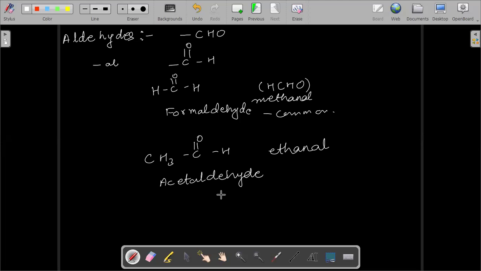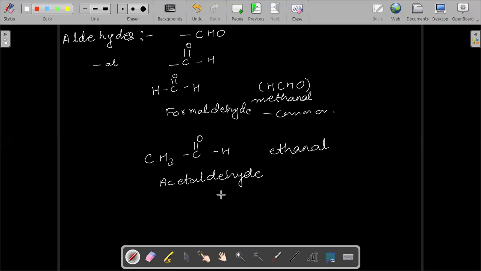Got it? Among the aldehydes, a 40% solution of formaldehyde in water is called formalin, and this formalin is used as a preservative for organisms in the laboratory. For example, a snake's body or any other body kept in the laboratory is kept in formalin, which is a 40% solution of formaldehyde. Right? Is there any doubt with the aldehydes? No, sir. Okay.